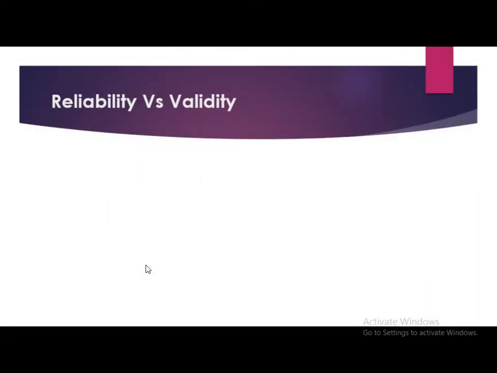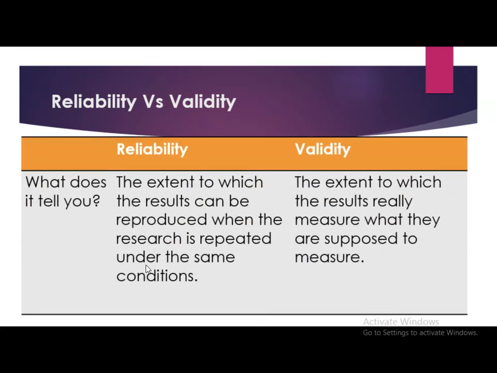Now we will see the difference between reliability and validity. The parameter is, what does it tell you? Reliability tells you the extent to which the results can be reproduced when the research is repeated under the same conditions. As far as validity is concerned, it is the extent to which results really measure what they are supposed to measure.